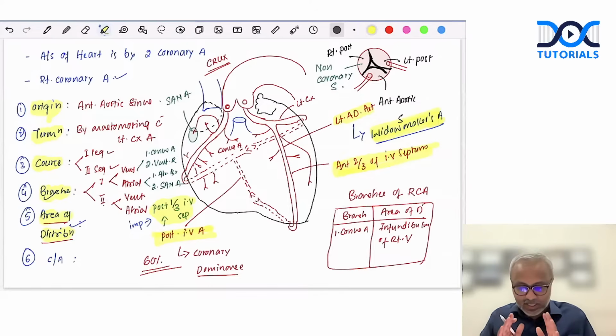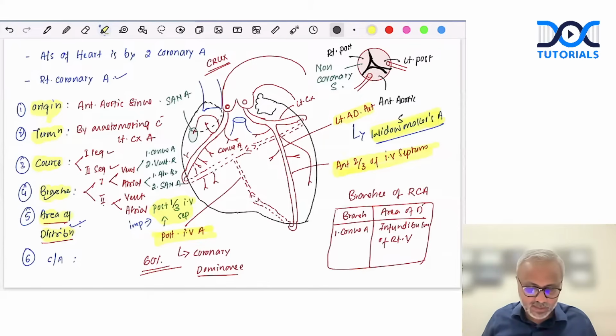Done? This will be a very important 10-marker question for your upcoming exam. Okay? This is something that you cannot skip. Done? So this is regarding the arterial supply of the heart. As I said, for venous drainage, read about the coronary sinus. Again, a very important 5-marker, as I said.